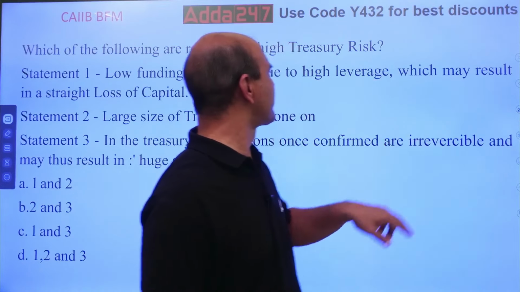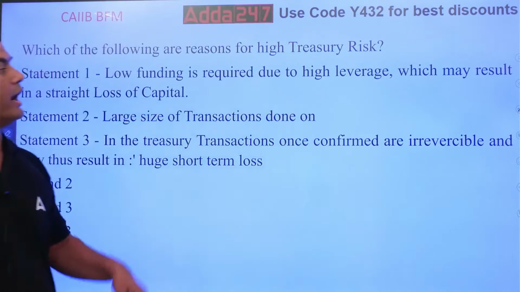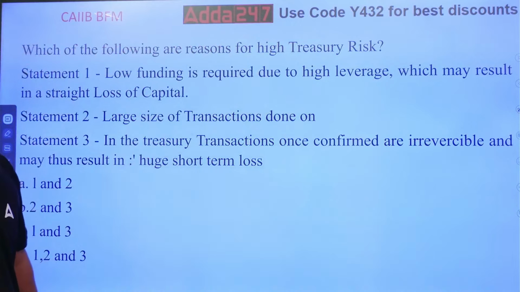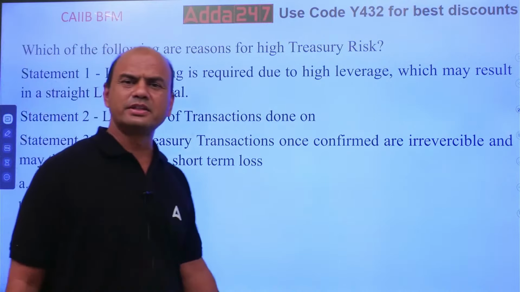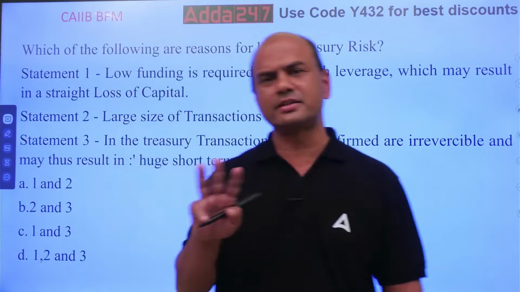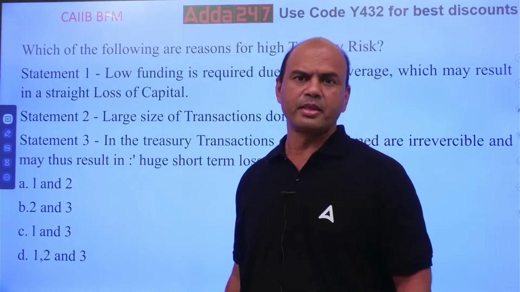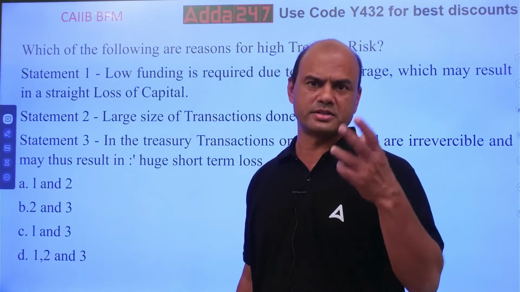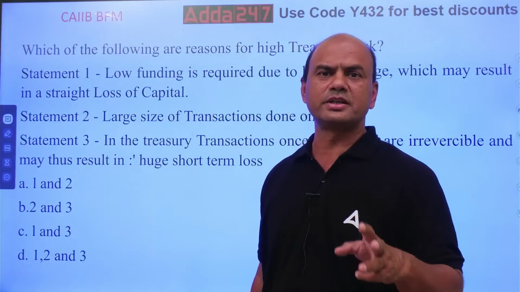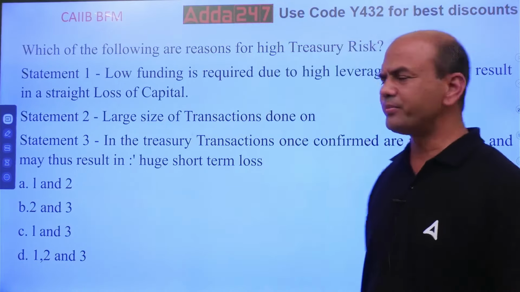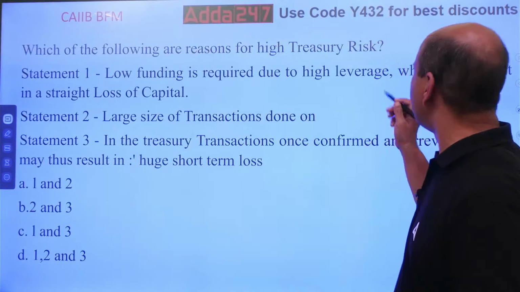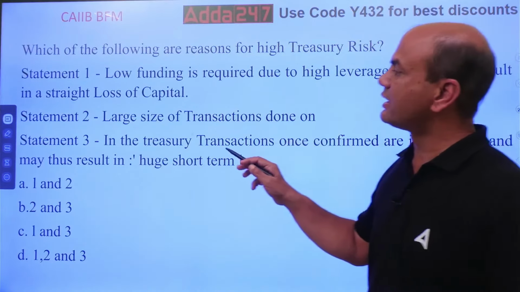Okay. Next. So high leverage. Now this was a lame, basic example I gave you so that you understand leverage. But in treasury we do leverage. Leveraging is an important part. See, there are 3 things in treasury: leverage, hedging and arbitrage. These 3 words are constantly used in treasury, and treasury works on these 3 only. So high leverage, which may result in straight loss of capital.